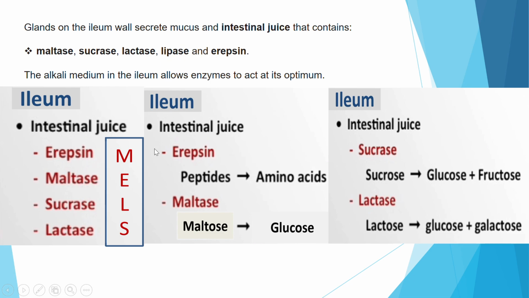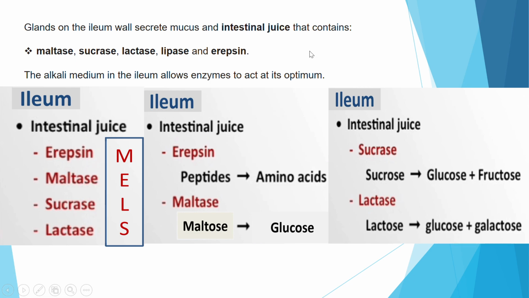Another one is lipase. From the old syllabus, last time when they mentioned intestinal juices, only these 4. But in KSSM, we notice that there is an additional lipase over here. So not only these 4, but also lipase is included in the intestinal juices.